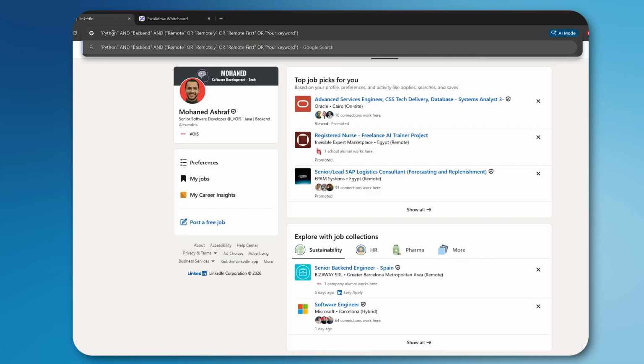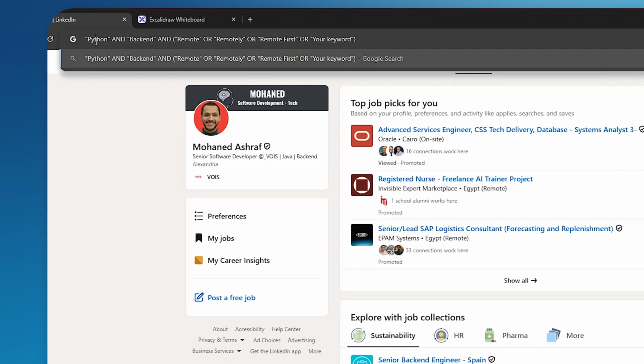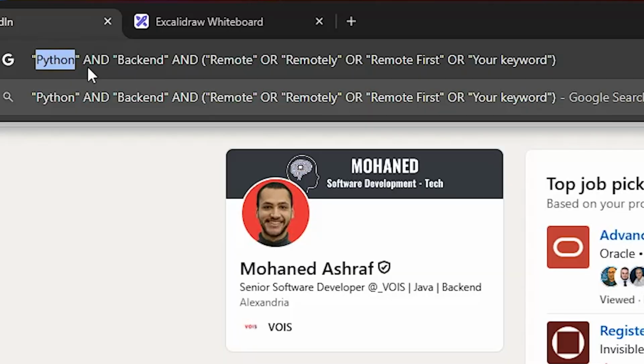So there are some keywords that you need to specify first: what you're going to be working with. You're going to be working with Python. This is a keyword that you need to specify. You can also include backend, but it isn't really necessary. It's an option to be more specific, but you don't have to have it.